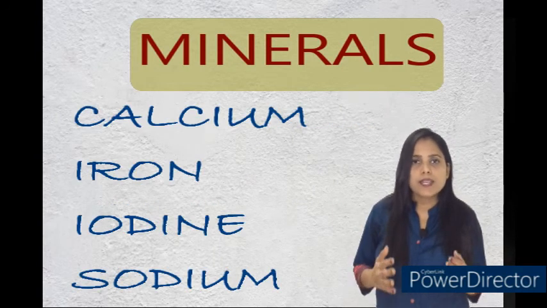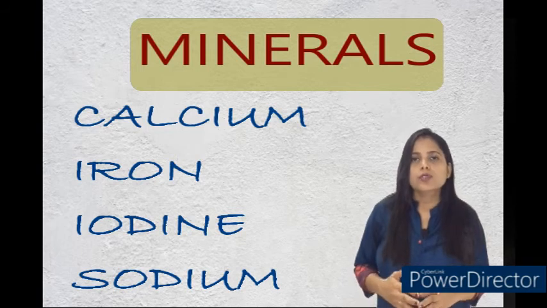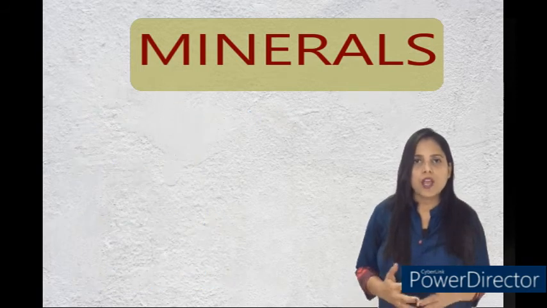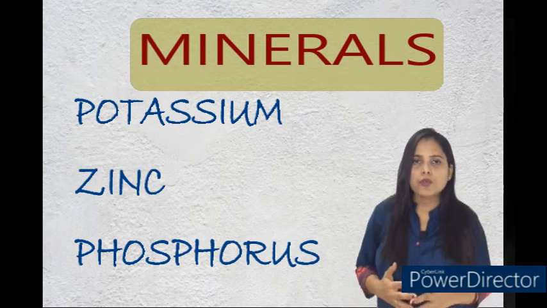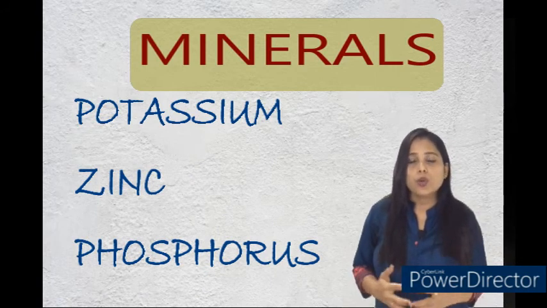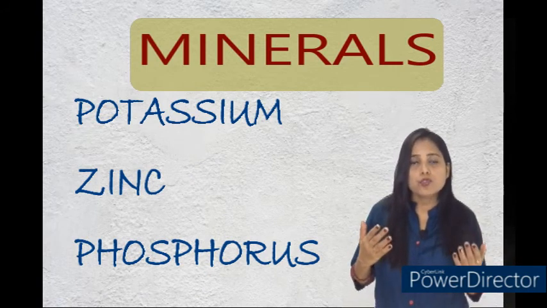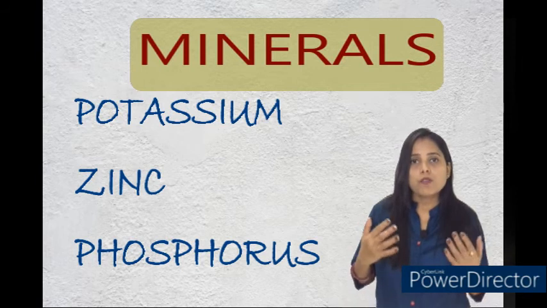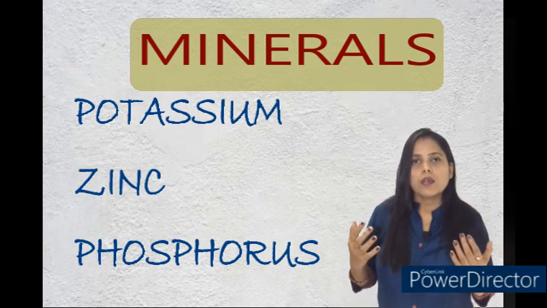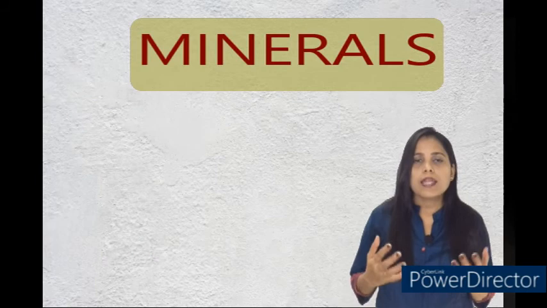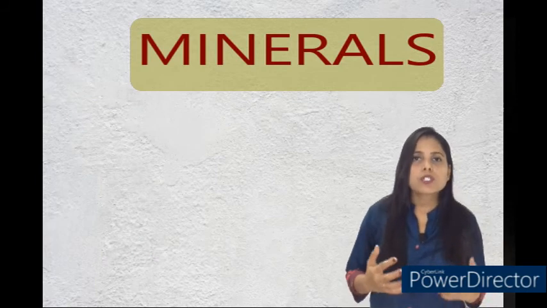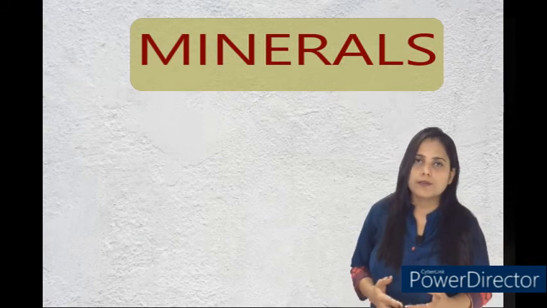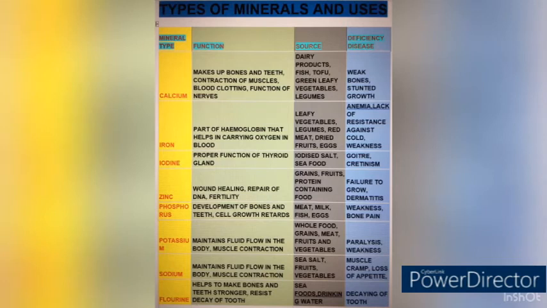So let us read in detail about the minerals from the chart that I have prepared for you all, and let's know from which particular food sources we can get that particular mineral and how this mineral is helpful for us. Let's study about the different types of minerals and their use.